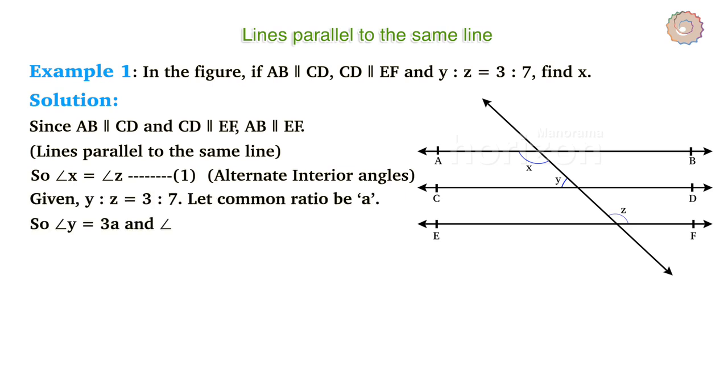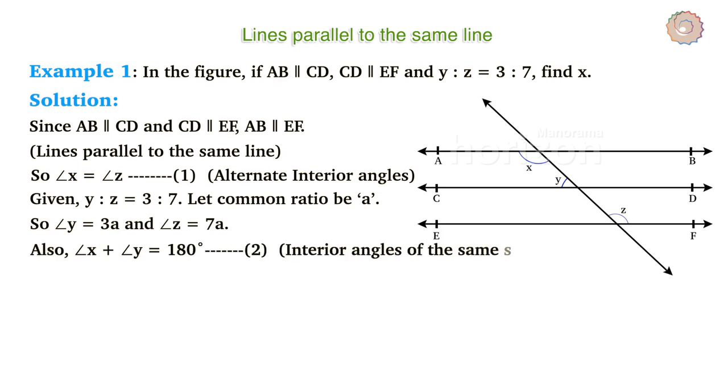Given Y is to Z equals 3:7. Let the common ratio be A. So angle Y equals 3A and angle Z equals 7A. Also, since AB is parallel to CD, the interior angles on the same side, angle X plus angle Y equals 180 degrees. Let's consider it as equation 2.